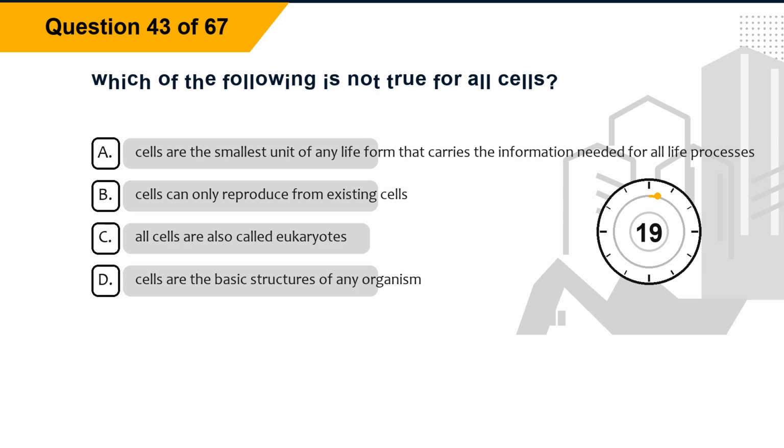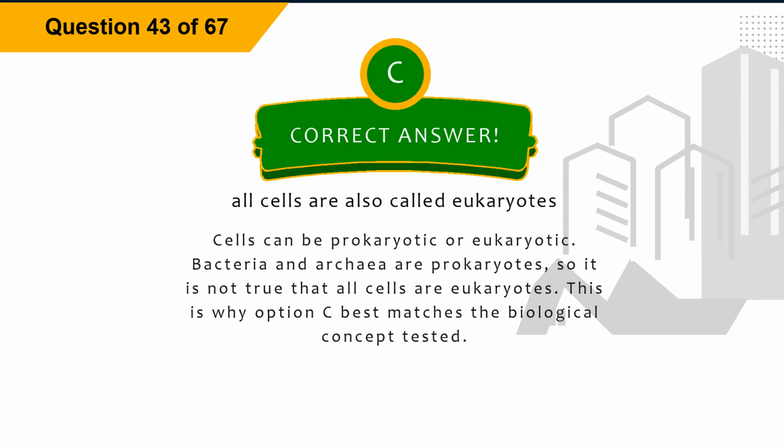Question 43. Which of the following is not true for all cells? Option A, cells are the smallest unit of any life form that carries the information needed for all life processes. Option B, cells can only reproduce from existing cells. Option C, all cells are also called eukaryotes. Option D, cells are the basic structures of any organism. The correct answer is option C, all cells are also called eukaryotes.